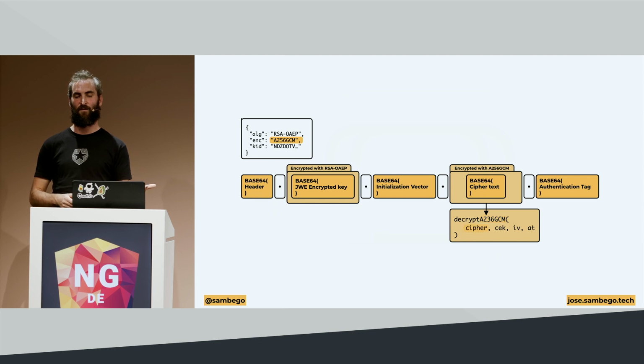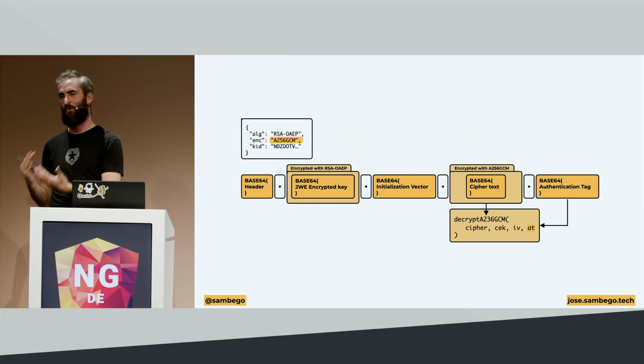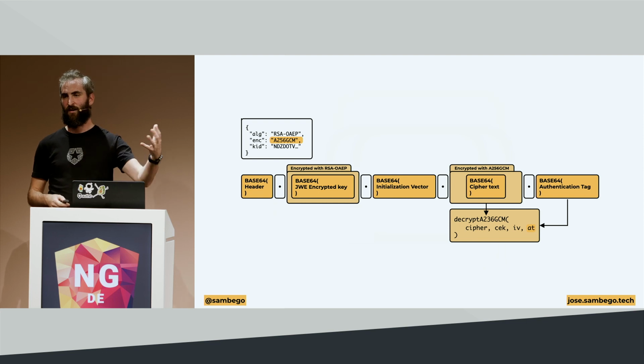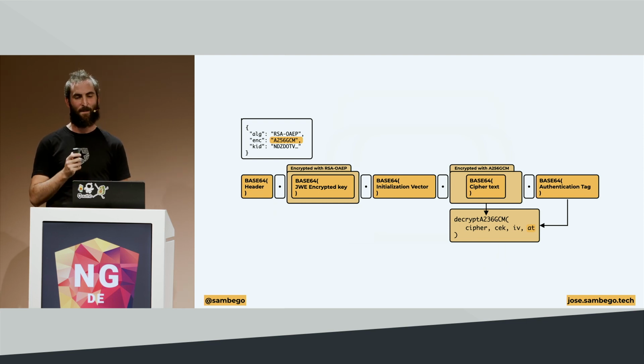And if we input our cipher together with our decrypted content encryption key, our initialization vector, which is the 3rd part, and our authentication tag, which is the last part, we should hopefully get our decrypted JSON Web Encryption object. We should get our decrypted message that we wanted to share encrypted with anybody out there.